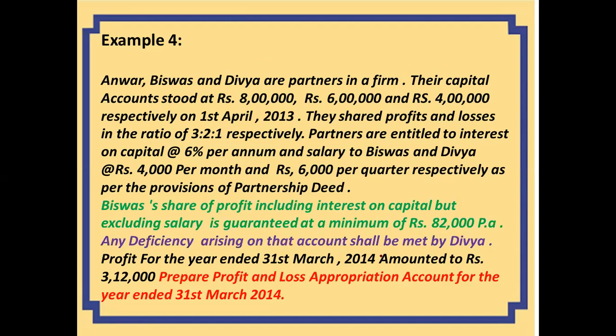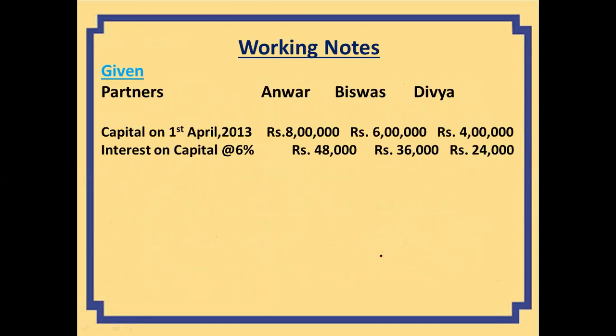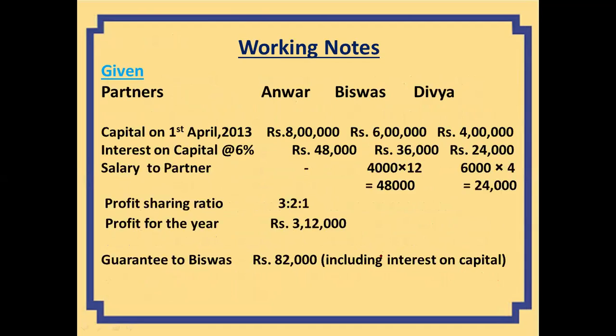And the deficiency arising on that account shall be met by Divya. This is given by only one partner. So the guarantee is given by Divya only. So in case there is any deficiency, that deficiency is going to be borne by only Divya. So let's see what is given to us. This kind of exercise is very important because it saves our time.